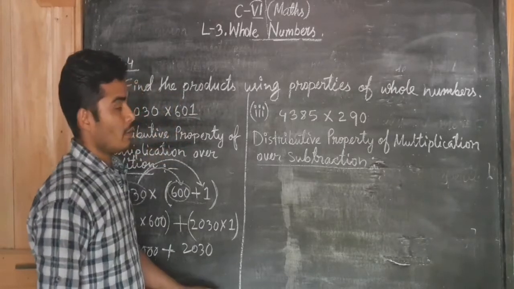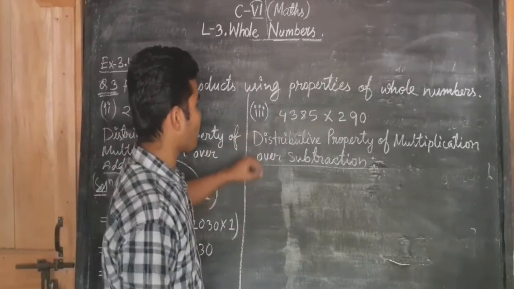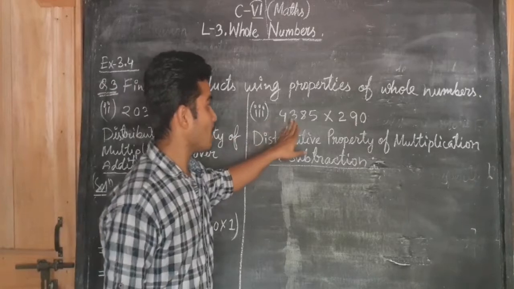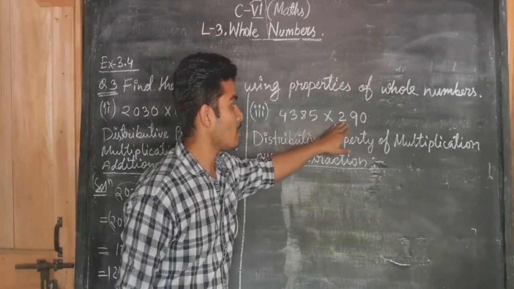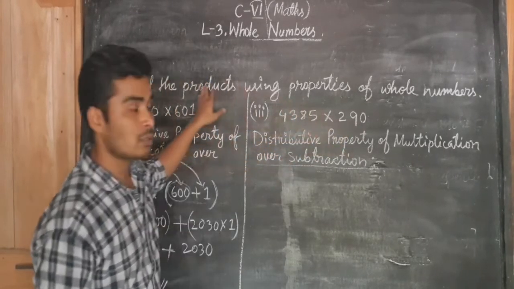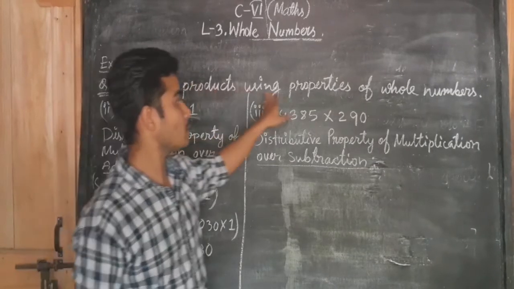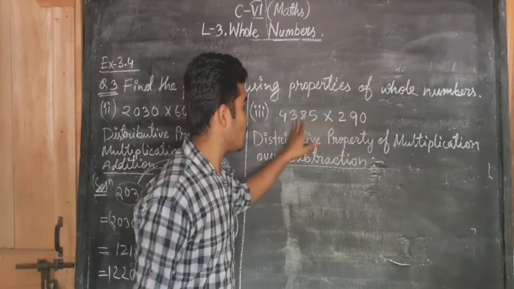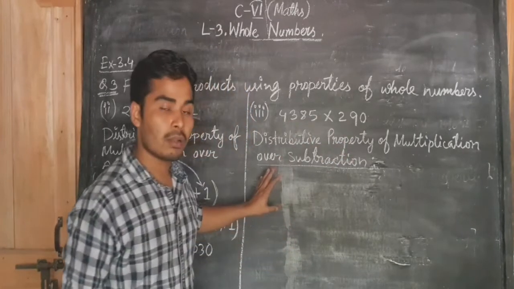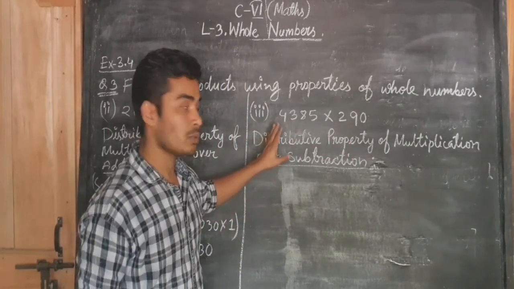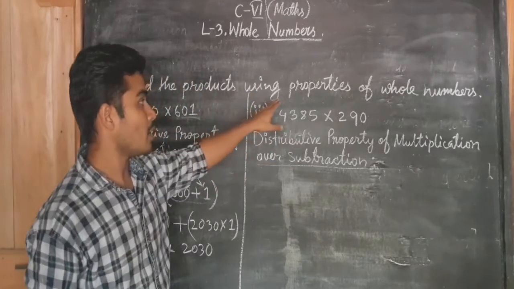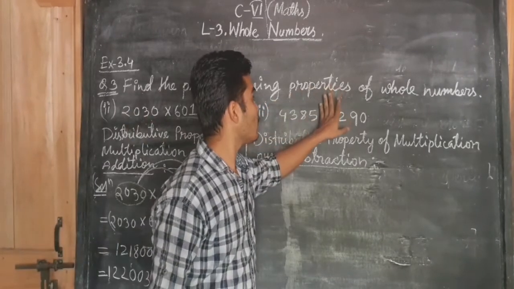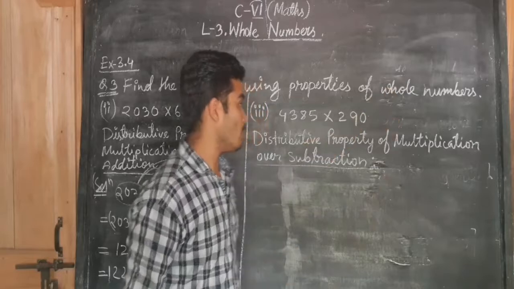Now let us move to the next question. We have to multiply these two numbers, but we have to use properties of whole numbers. Simply multiplying these two numbers will not work, because the question asks us to apply properties of whole numbers.